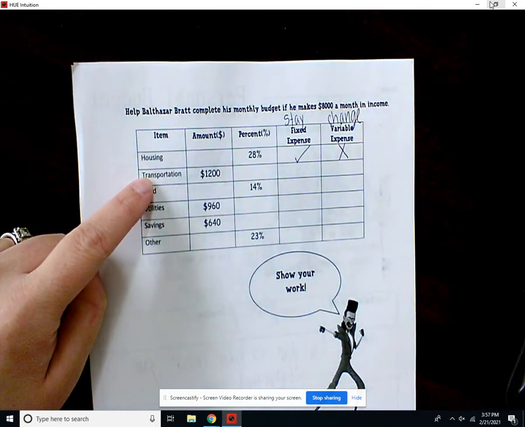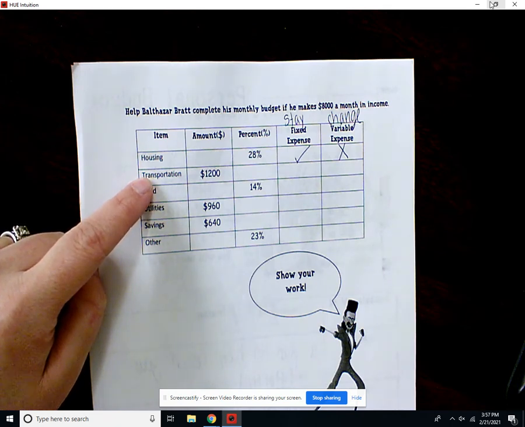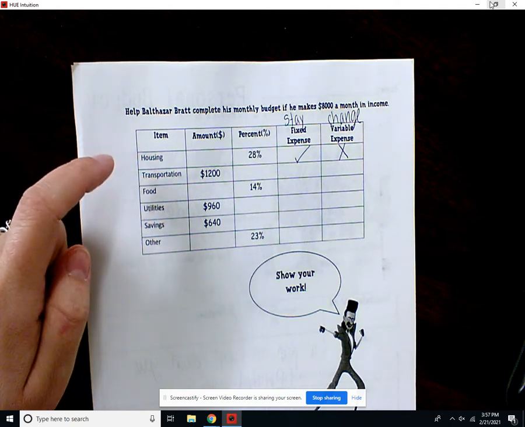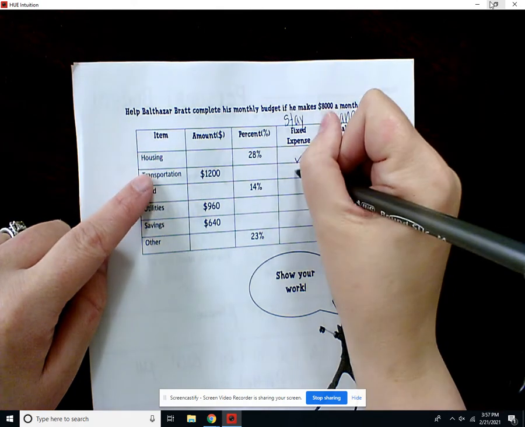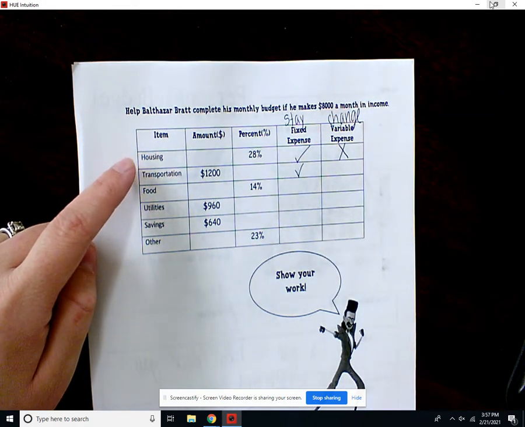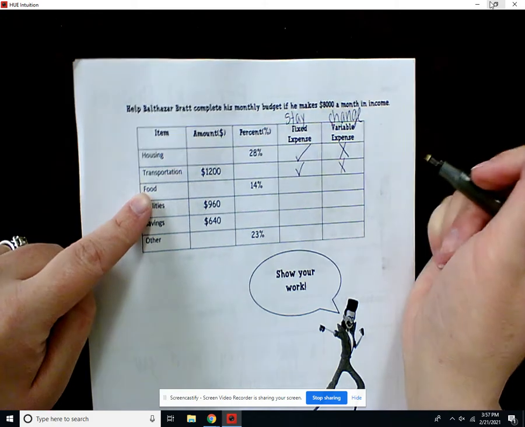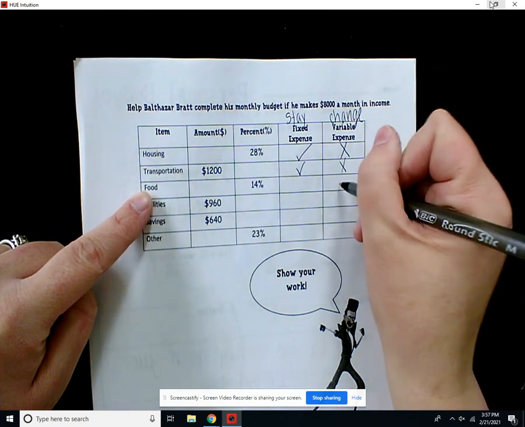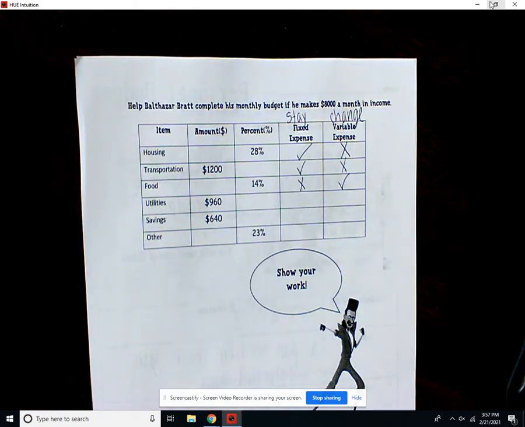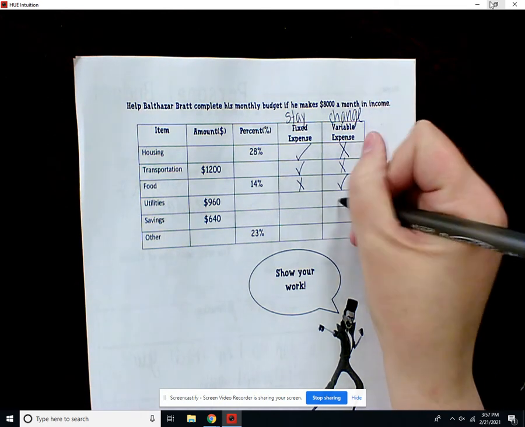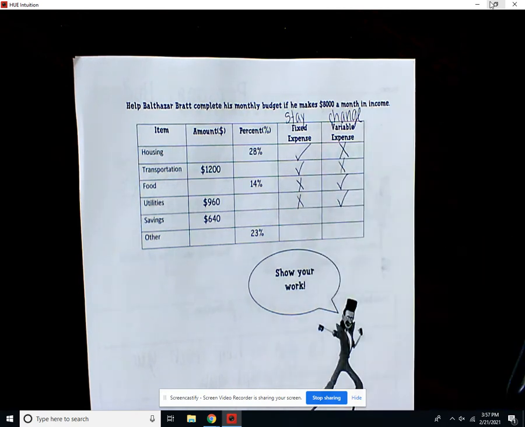Transportation, that's your gas, your car payment. I know gas can change, but if we look at it as a car payment, transportation will be a fixed expense because you're going to pay the same amount every single month. Food, that's definitely going to be a variable expense because that does change, however much you eat each month. You don't go to the store and spend exactly $100. Utilities are your water and electric bill. That is definitely a variable expense because the more you use, the more you pay.